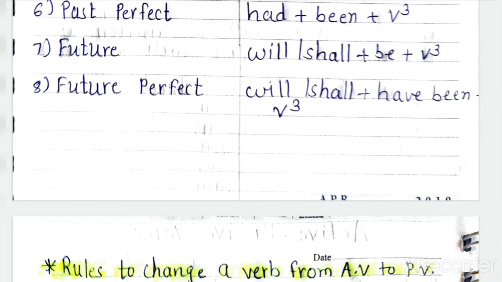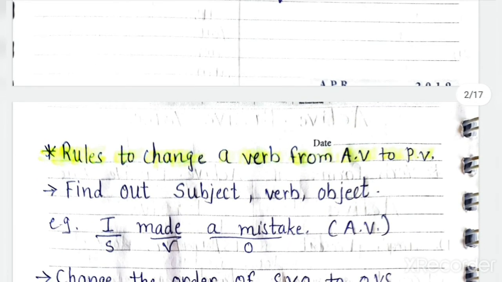Now, before starting the rules, this is my instruction to you: first of all, be clear in all the tenses for active voice as well as passive voice. If you are clear, then only proceed to the next topic, which is rules to change a verb from active to passive.